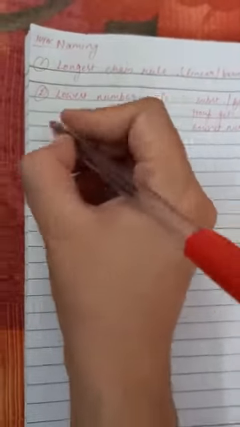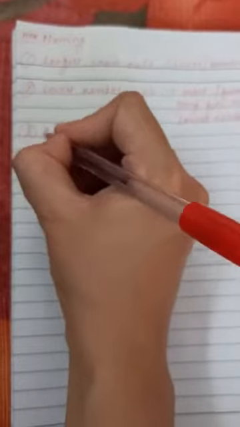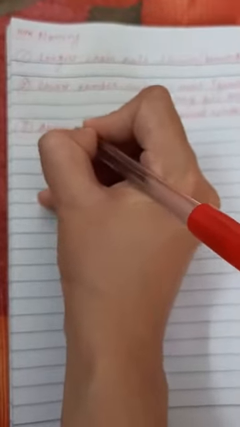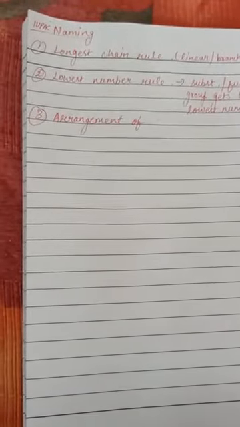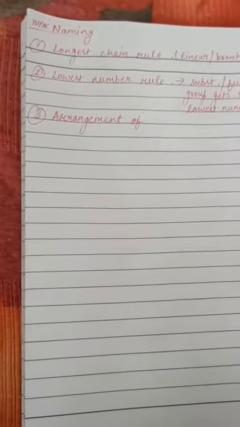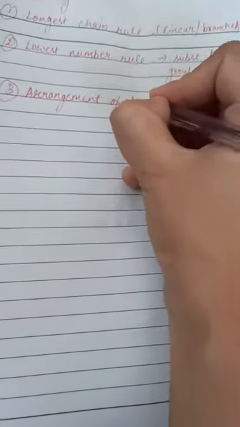The third one is arrangement of prefixes. You have to arrange the prefixes in a way that it follows the alphabetical order. Suppose in a chain methyl as well as ethyl group is present, so E comes before M in alphabetical order. So ethyl will be named first, then methyl. We will take up an example for this.